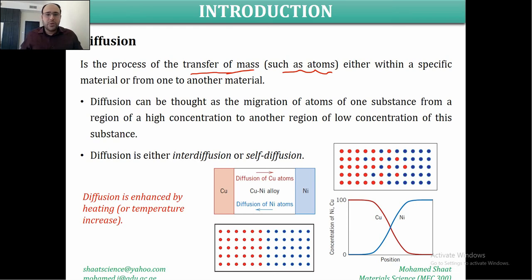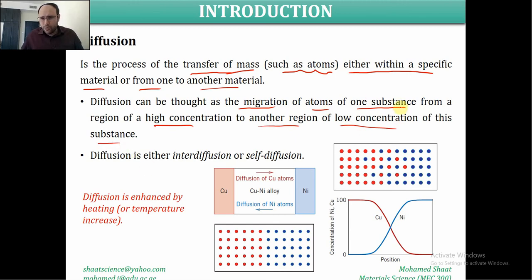So diffusion is the process of the transfer of mass, like atoms, either within the same material, or from one material to another material. This is generally diffusion. Diffusion can also be thought of as the migration of atoms from a region of high concentration to another region of low concentration of this substance.